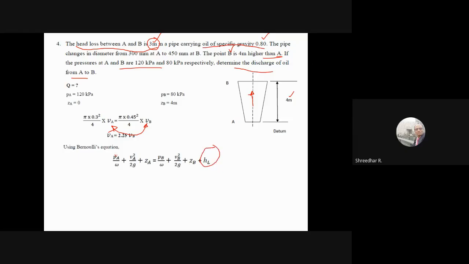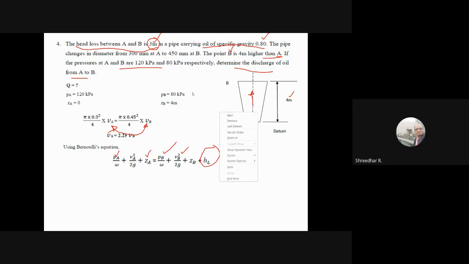This is given, this is also known. What is ZA? It is 0. What is ZB? It is directly 4 meters, because it is from the datum. So you can write VA in terms of VB here. All this is also known. So VA is in terms of VB, so VB will come out. That means velocity at section B will come out, then discharge can be calculated.